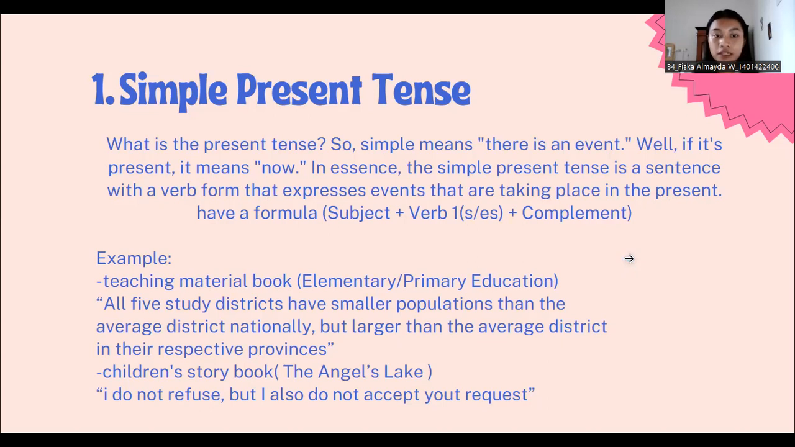A first study district has a smaller population than the average district nationally, but larger than the average district in their respective province. And example 2 in the children's storybook, The Angel's Leg: I do not refuse, but I also do not accept youth recruits.